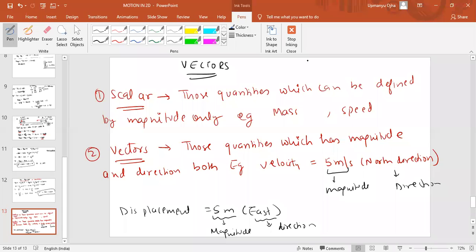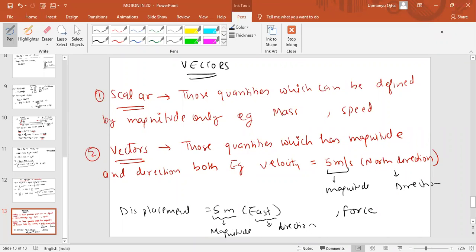Okay, the quantity which is defined by only magnitude is a scalar quantity. Examples of scalar quantities are mass, speed. Examples of vectors are displacement, velocity. And some examples like force. Force is also a vector quantity.